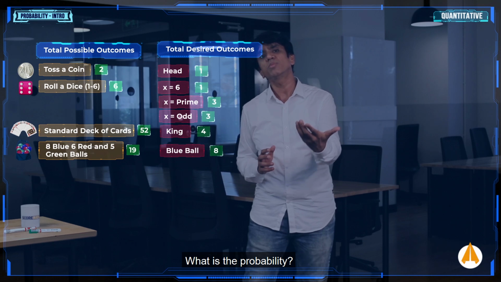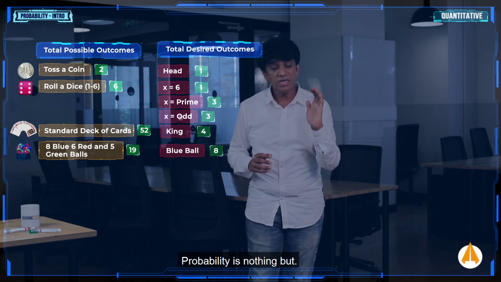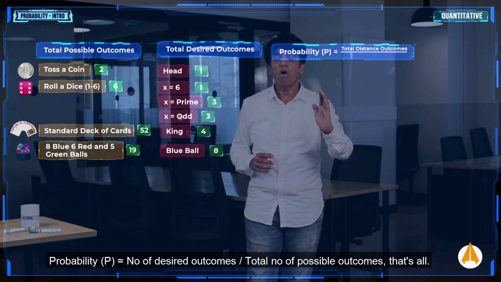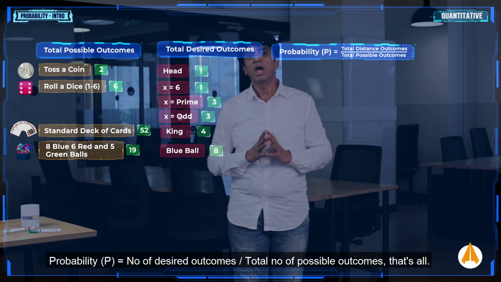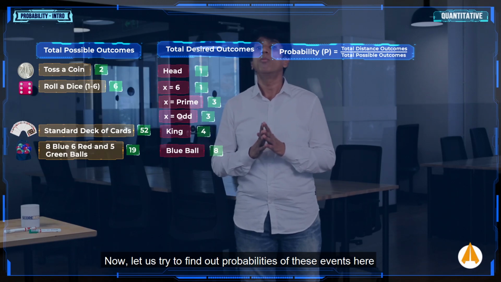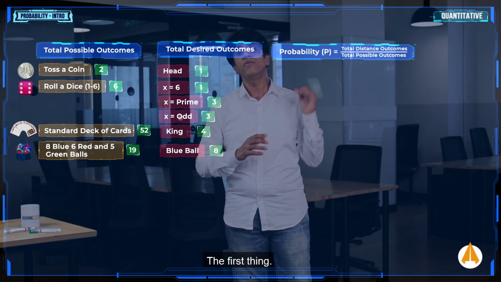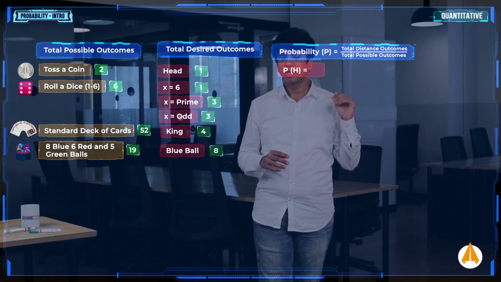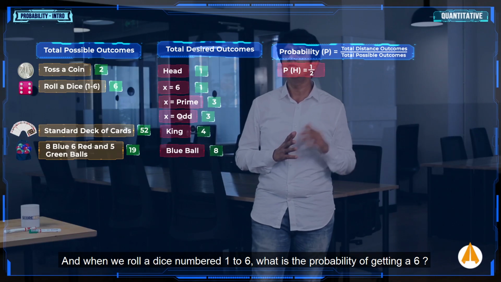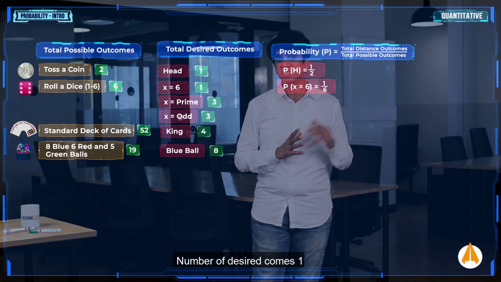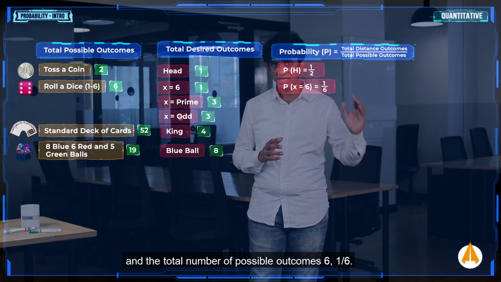Now let's see what the probability is. Probability is equal to the number of desired outcomes upon the total number of possible outcomes. That's all. That's a pretty simple formula for probability. Now let us try to find the probabilities of these events. When we toss a coin, what is the probability of getting a head? 1 by 2. And when we roll a dice, numbers from 1 to 6, what is the probability of getting a 6? 1 by 6. The number of desired outcomes is 1 and the total number of possible outcomes is 6.